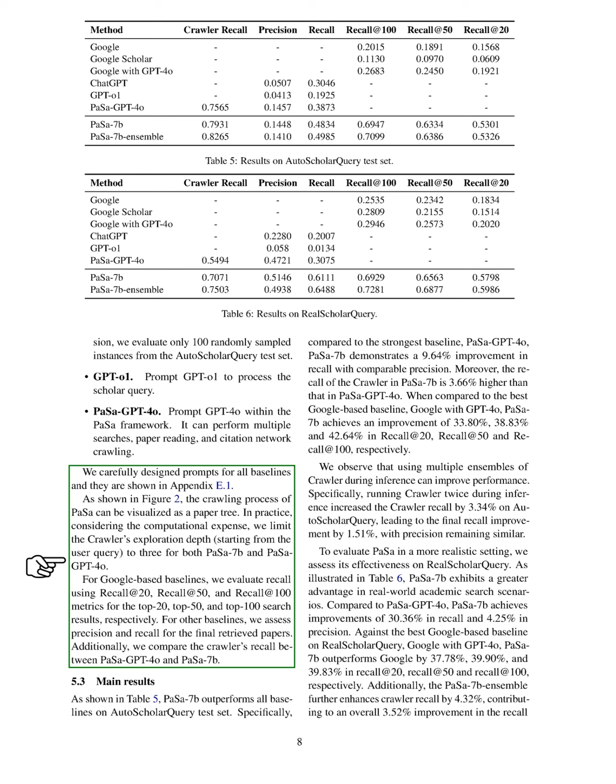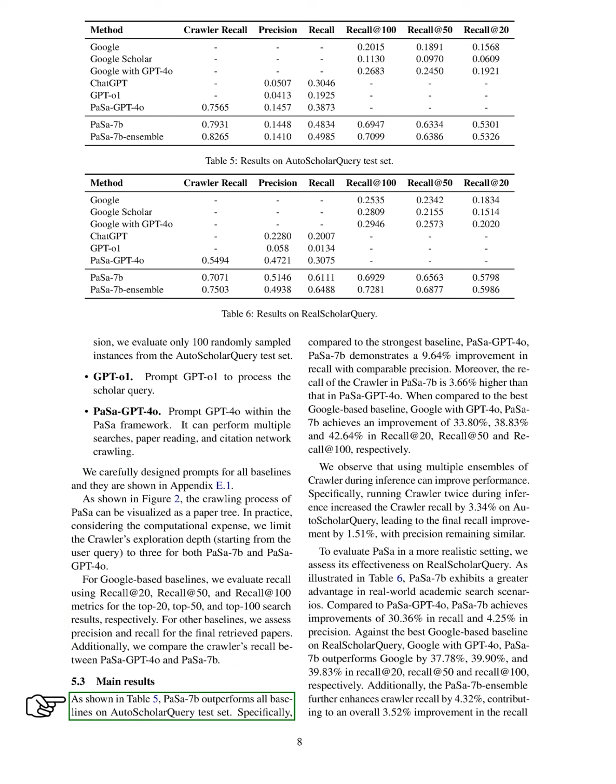and PaSa 7b. Our main results show that PaSa 7b outperforms all baselines on the AutoScholar query test set. Specifically, it shows a 9.64% improvement in recall compared to the strongest baseline, PaSa GPT-4o, while maintaining similar precision. The recall of the crawler in PaSa 7b is also 3.66% higher than in PaSa GPT-4o. When compared to the best Google-based baseline, Google with GPT-4o, PaSa 7b achieves significant improvements in recall across all metrics.